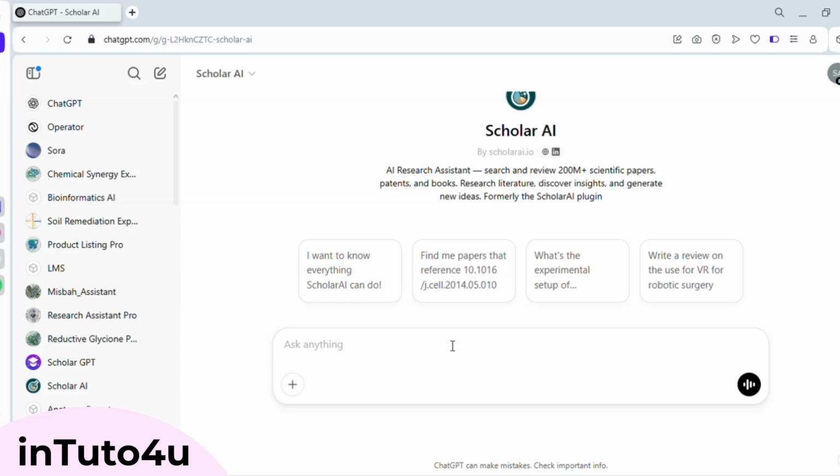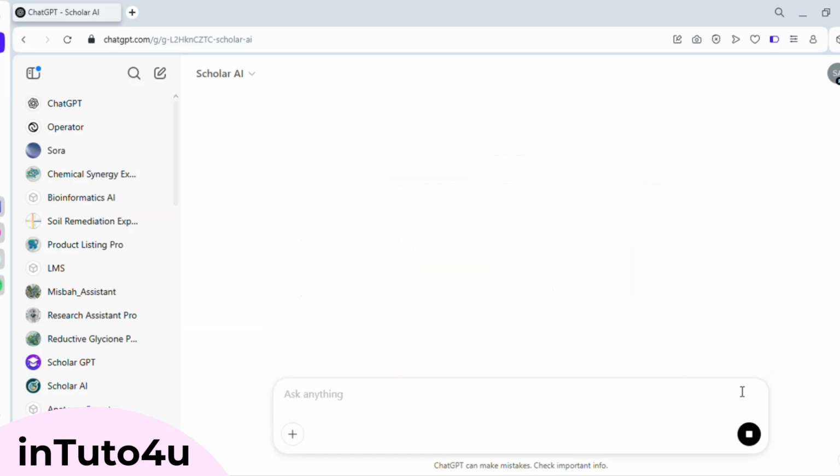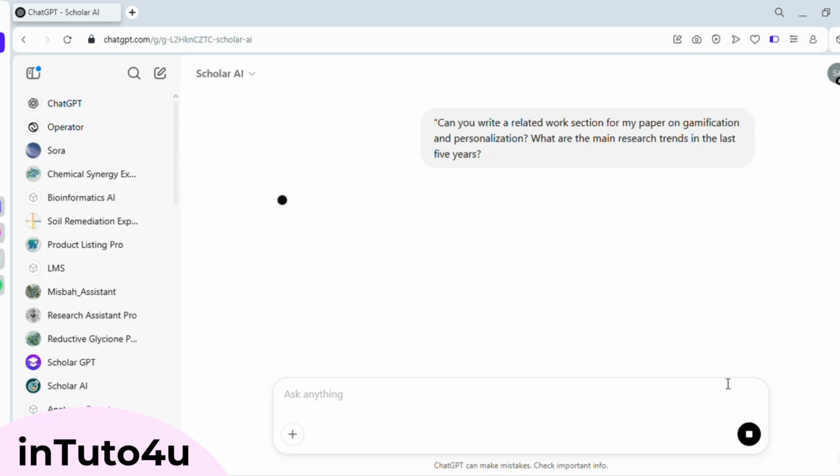Let's do an example and see how it can help with a literature review. Suppose I want an overview of the latest research trends on gamification and personalization over the past 5 years. I asked Scholar AI, can you write a related work section for my paper on gamification and personalization? What are the main research trends in the last 5 years? Once you're done, give me an analysis of the current research gaps.